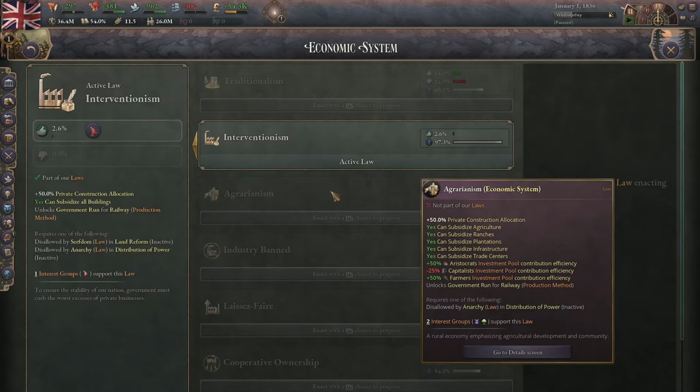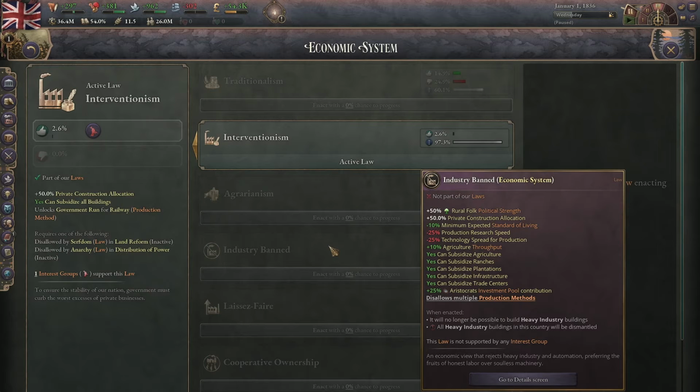Next is agrarianism. It's similar to interventionism, wherein it only has 50% private construction allocation. It allows you to subsidize agricultural things, as you might imagine, as well as infrastructure and trade centers. It increases the amount of investment you get from aristocrats and farmers, but decreases the amount you get from capitalists. Industry ban is just a meme.